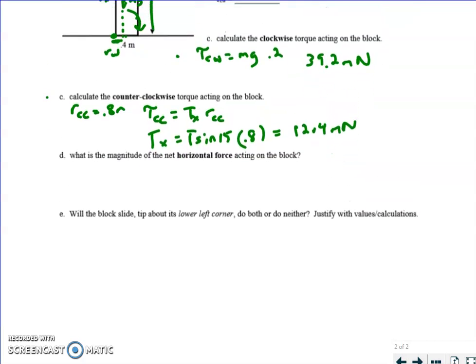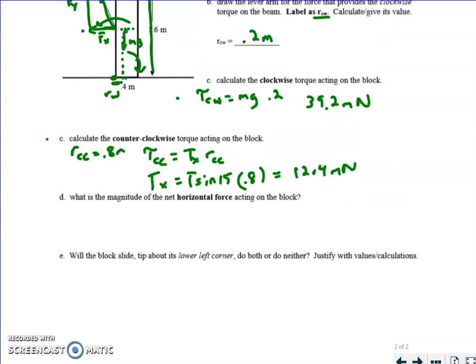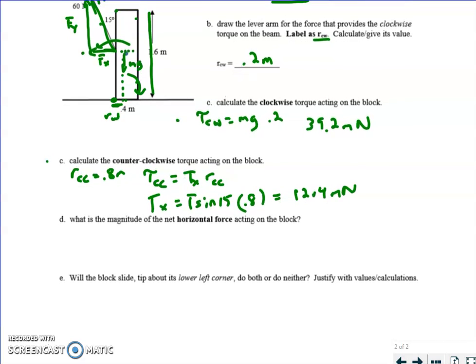Okay, now D was a little bit more involved. Find the net horizontal force. This is just review. So our net horizontal force, you should do it in two parts. There's 3 points for this. So the first one, and I'll get to this, is you're going to say it's F of x, and then there is a force of friction. Remember that force of friction vector we drew earlier.